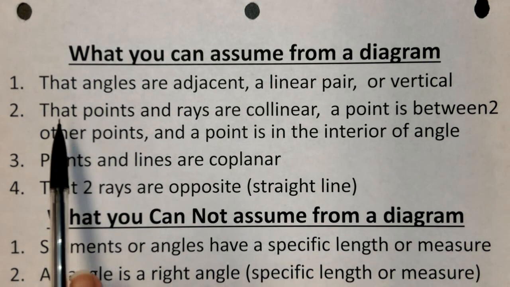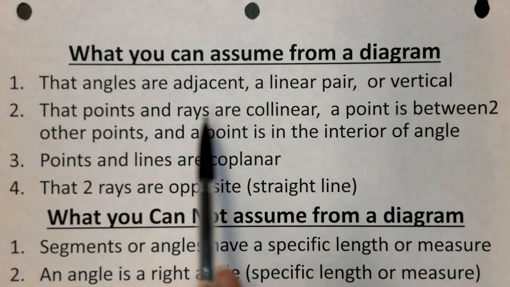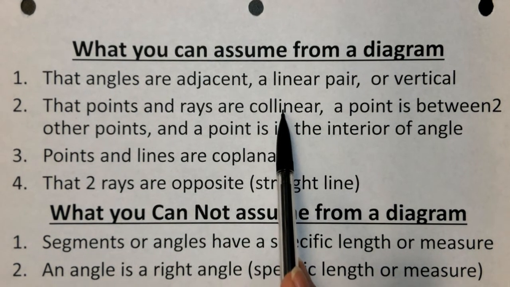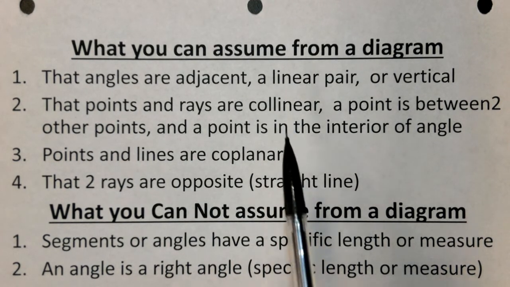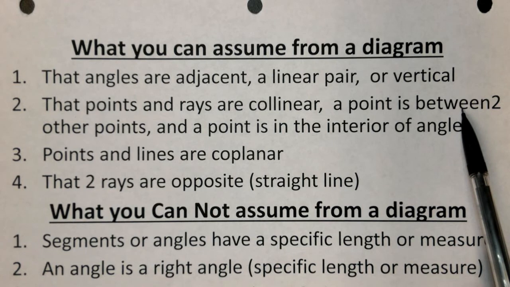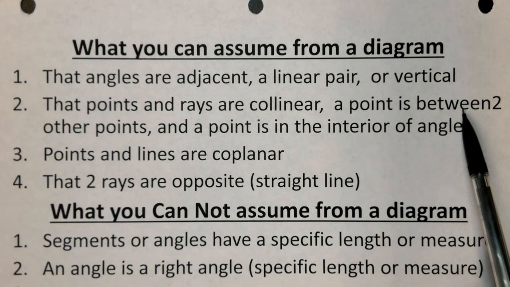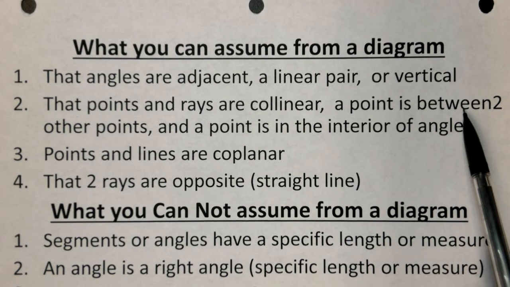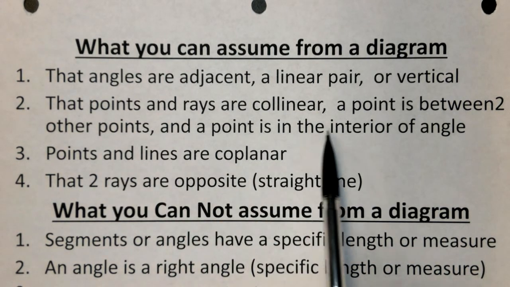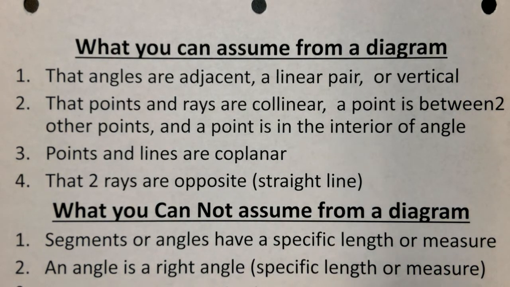All right, and the second thing we can assume, that points and rays are collinear. Remember guys, we can see if they form a line. Collinear means they're all in a line. We can assume a point is between 2 other points. Notice I did not say in the middle. I said between 2 other points. And we can assume that a point is in the interior of an angle.